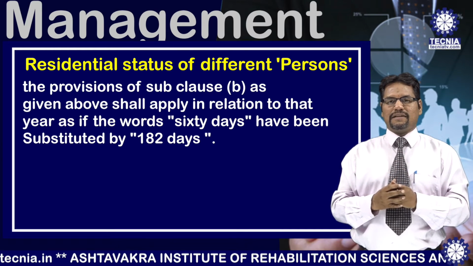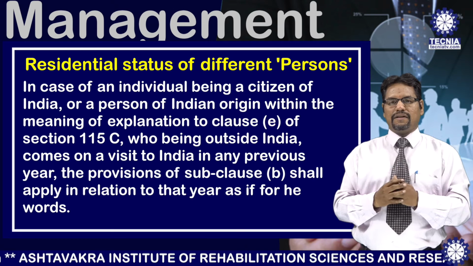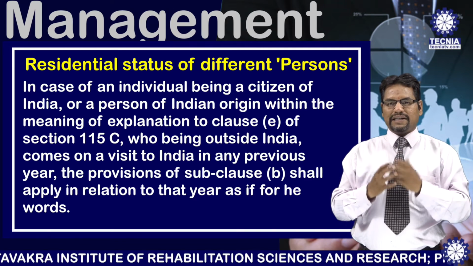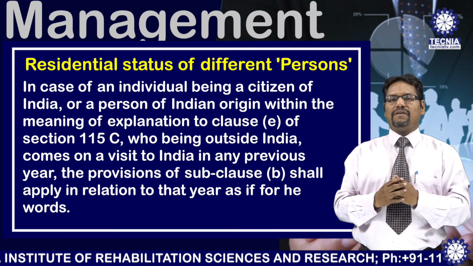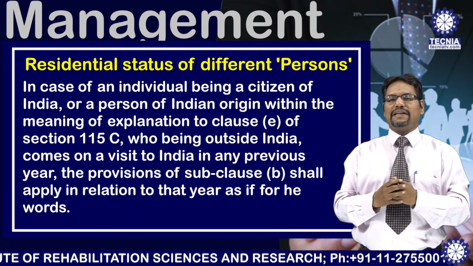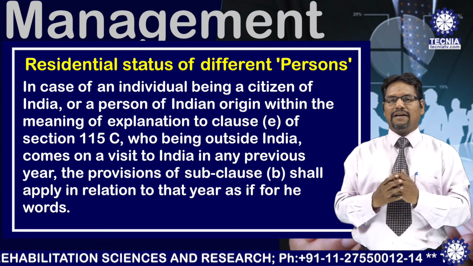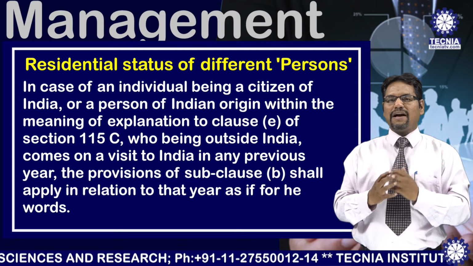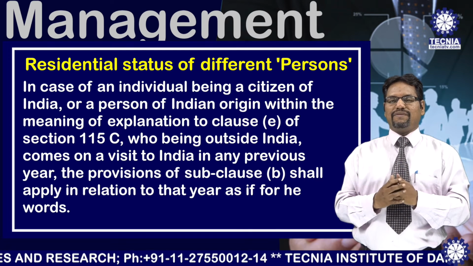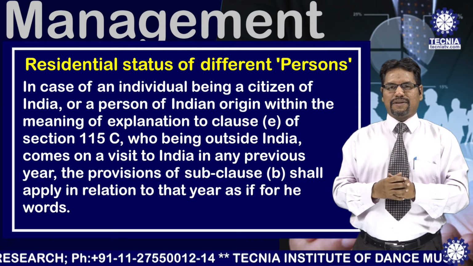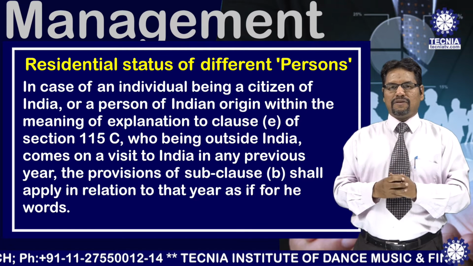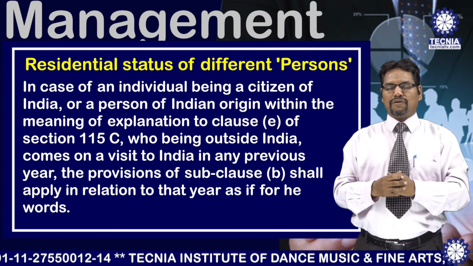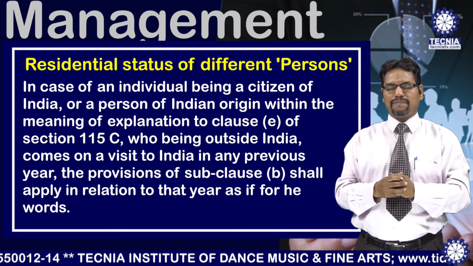The second exception is in case of an individual who is a citizen of India or a person of Indian origin within the meaning of the explanation to clause E of section 115C, who being outside India comes on a visit. There are three exceptions. Number one, a person who is a citizen of India who is a member of the crew of an Indian ship.